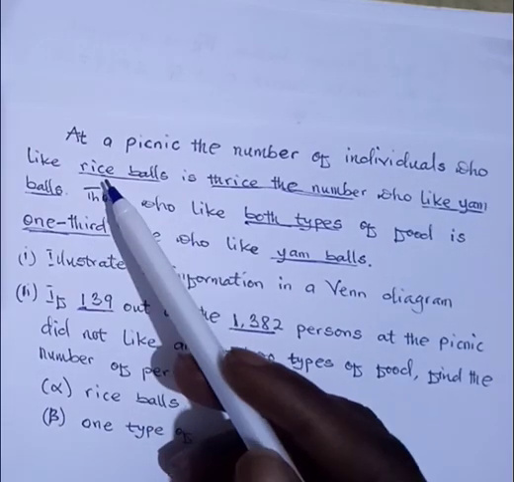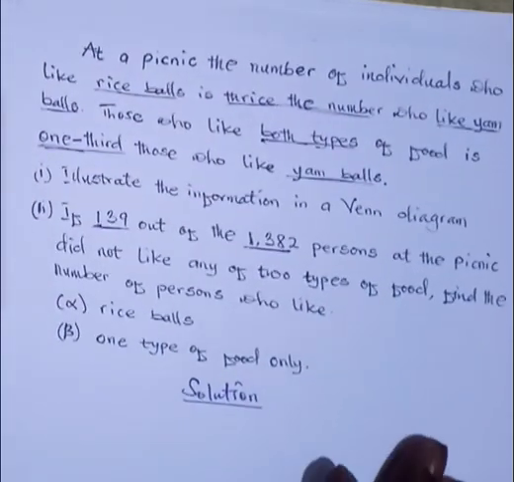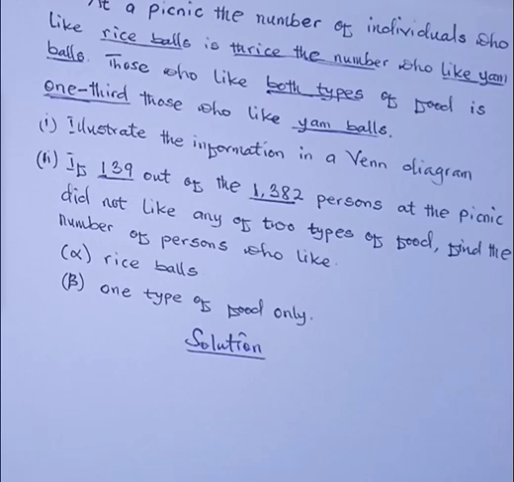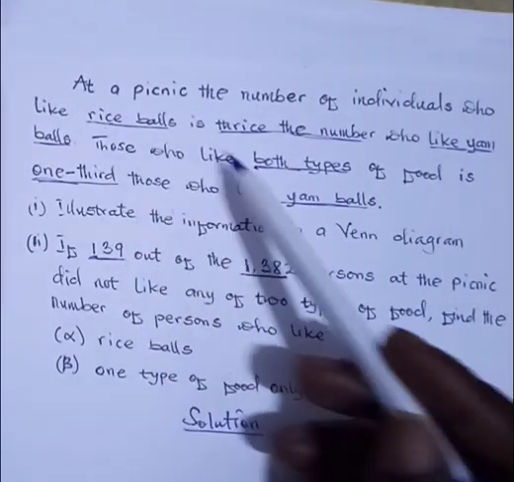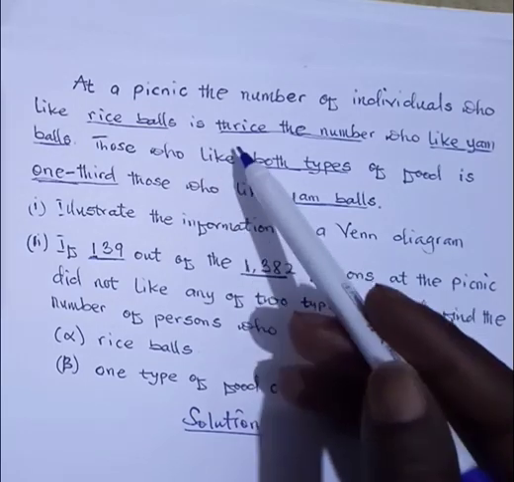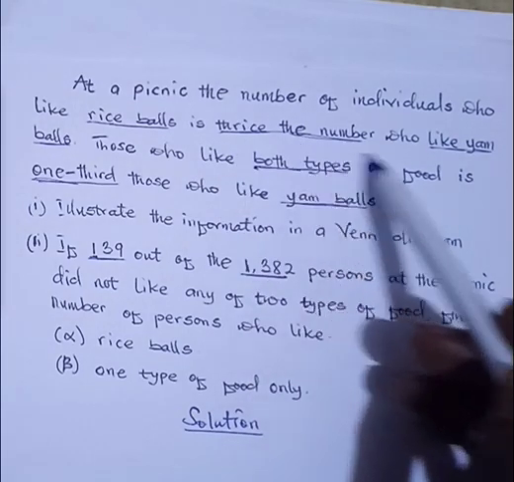For rice balls, I will use capital R. Then I'll use capital Y to represent yam balls. Good. This question states that those who like rice balls is thrice the number who like yam.